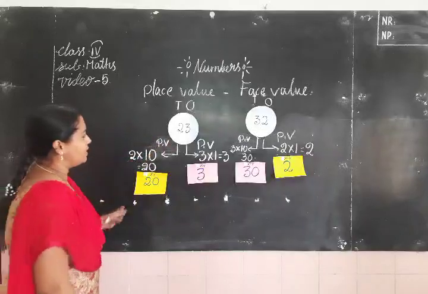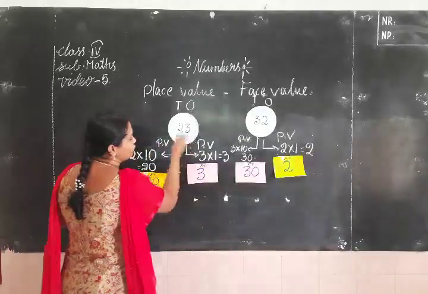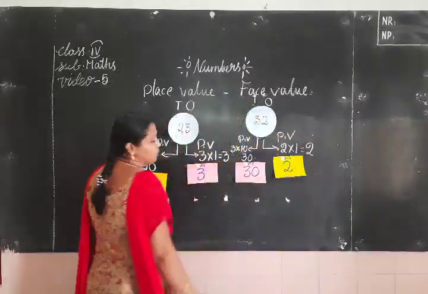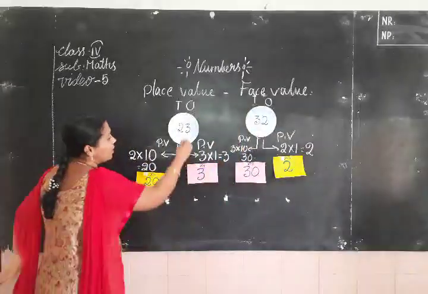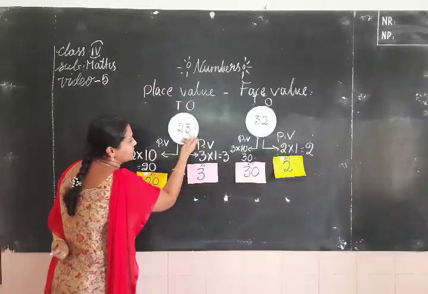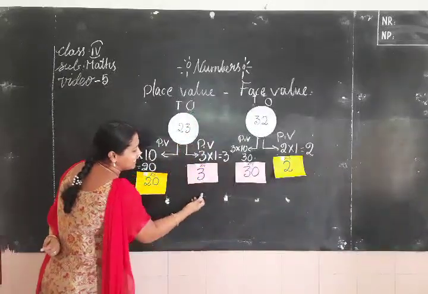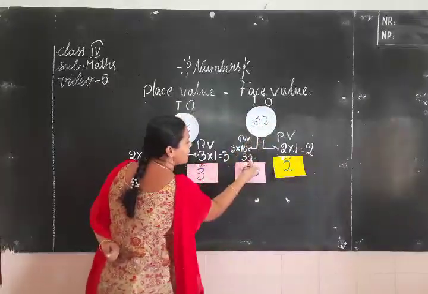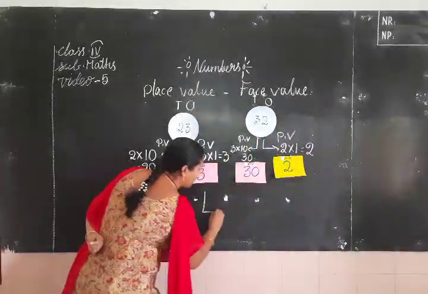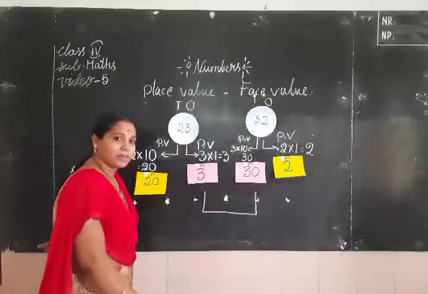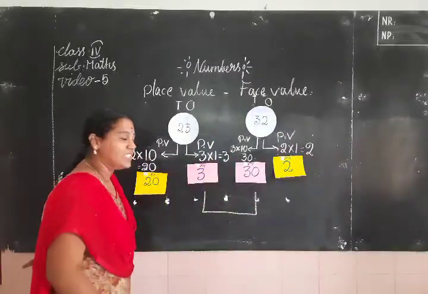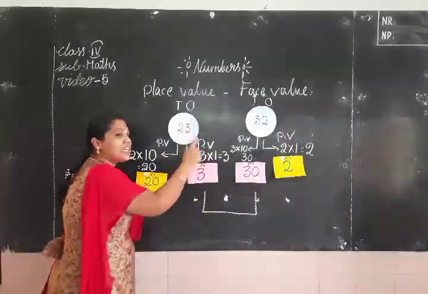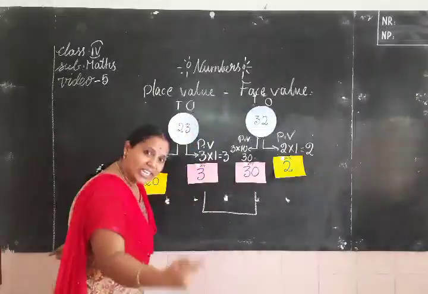Now look at both the numbers. Here also there is a 3, one of the digits. Here also 3 is located in the tens place. Now 3 in ones place, so the value of 3 is 3. Here 3 in tens place, the value of 3 is 30. Here both the numbers are the same, children, no? It means if you change the place of a digit, automatically the value of that digit also changes.